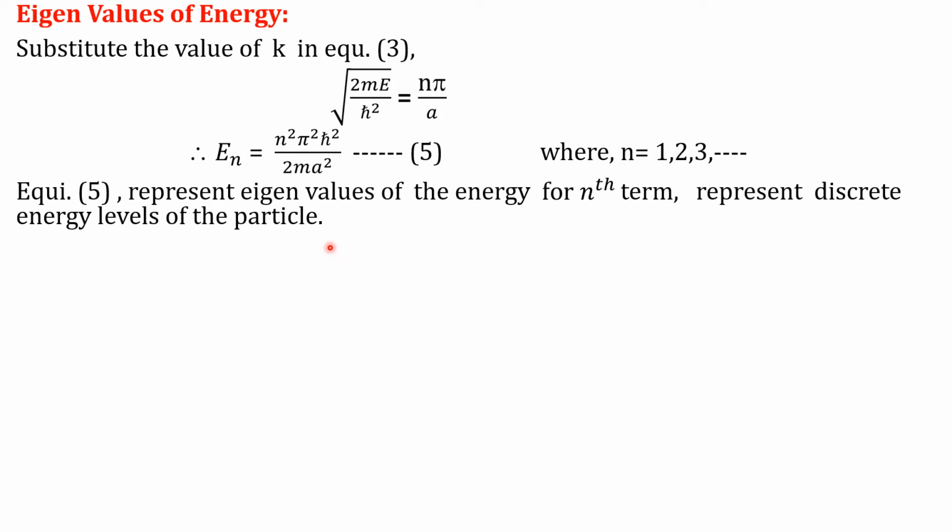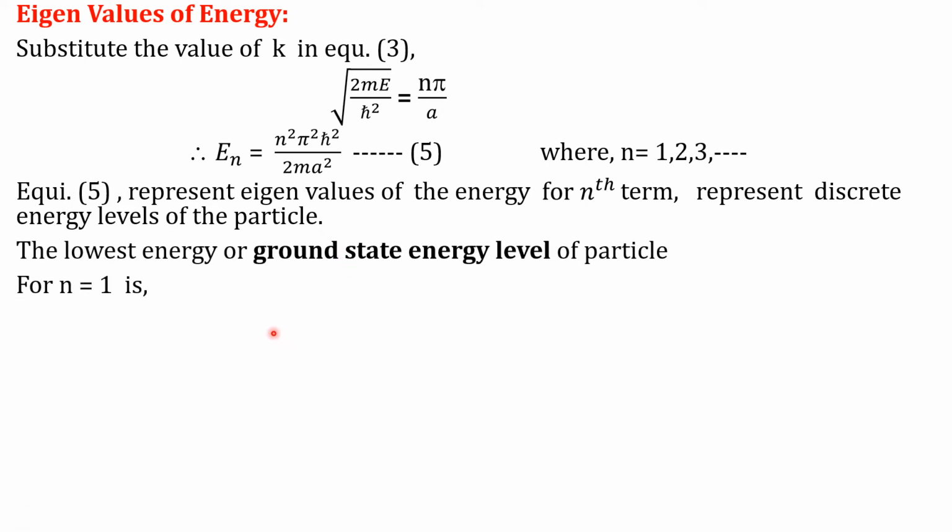Now we find the various energy states with different energies, and we choose the lowest value of n, n equal to 1. It gives the lowest energy, or ground state energy, of the particle. Its value is E1 equal to pi square h cross square divided by twice m a square. Therefore, the nth energy state in terms of E1, we write as E n equal to n square E1.